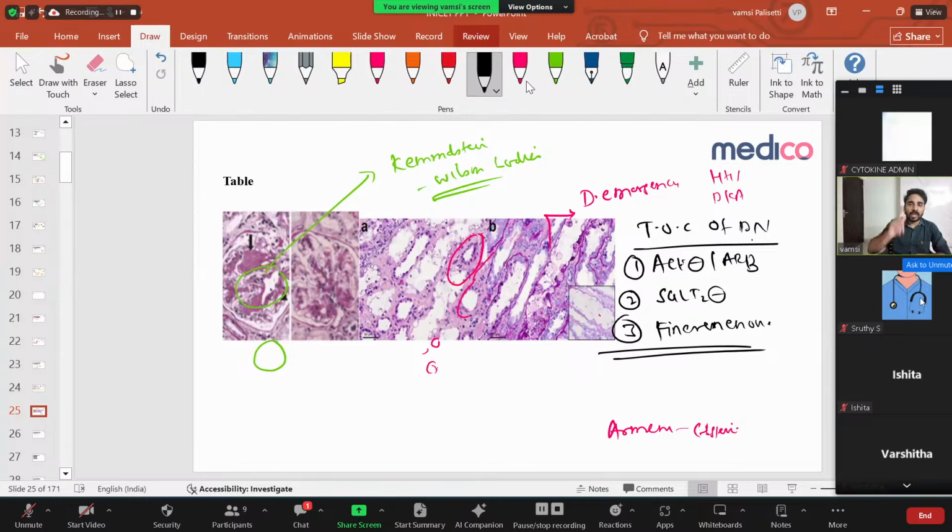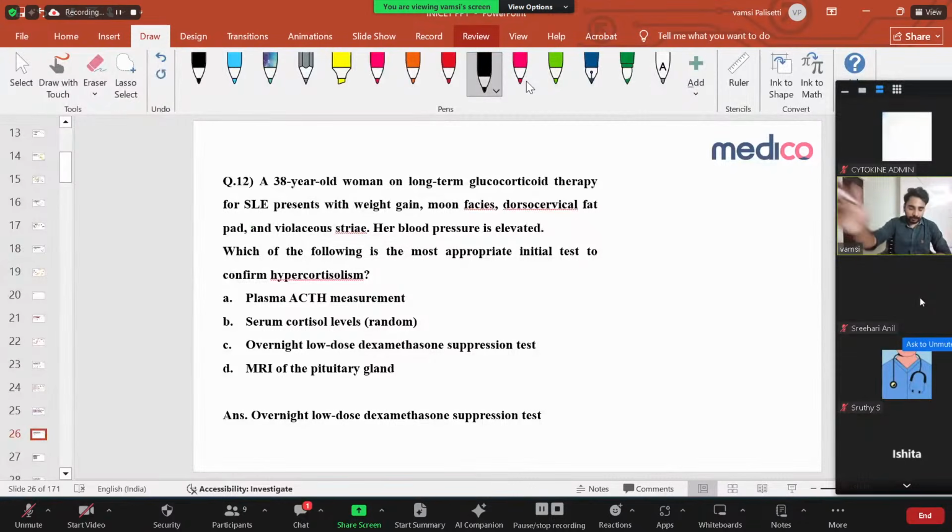If any patient with diabetes develops diabetic nephropathy, showing a urinary albumin creatinine ratio of more than 30 milligrams per gram, please start one of these drugs: ACE inhibitors or ARBs, SGLT2 inhibitors, and finerenone. These are the only three drugs which are approved for diabetic nephropathy. Clear? Let's go to the next question.